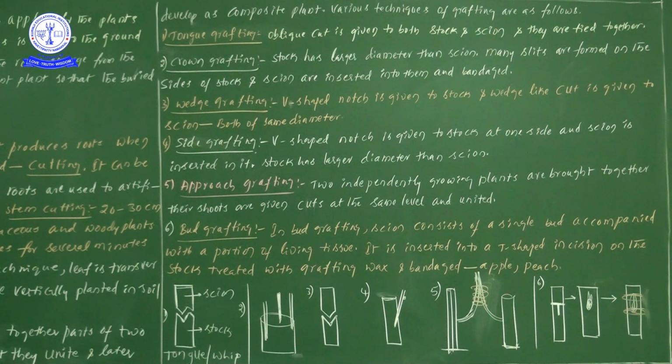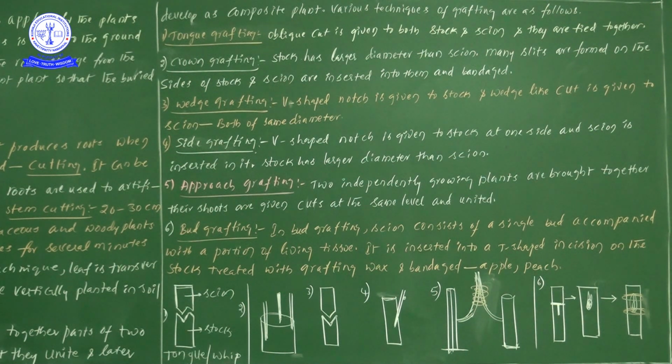This is a small piece of information regarding layering; I have given mound layering. From the cutting point of view, I have given root cutting, stem cutting and leaf cutting. Next, from the grafting point of view, I have given 6 types. All this information we can take under artificial methods of vegetative propagation in plants.